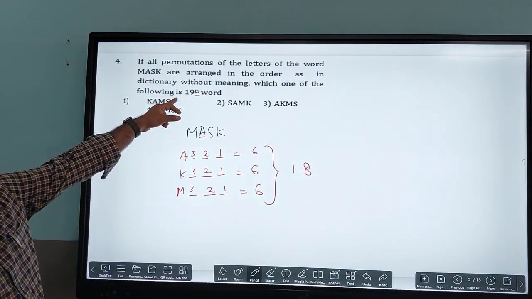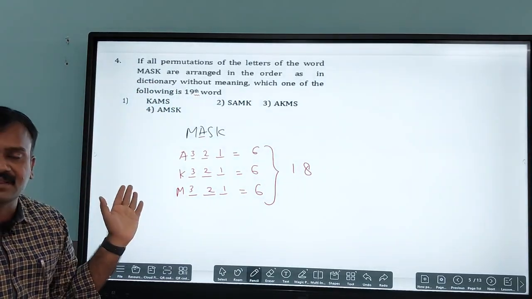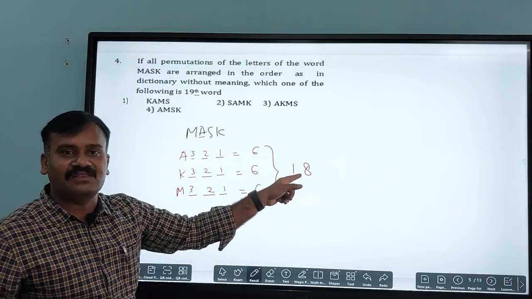What is the question they asked here? Which is the 19th word in the dictionary? So already the 18 words are done.